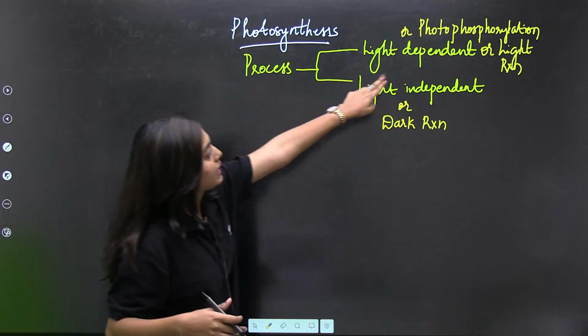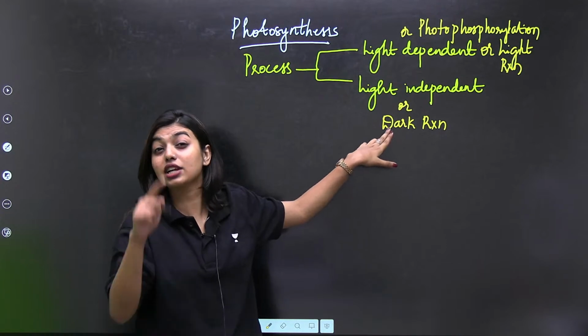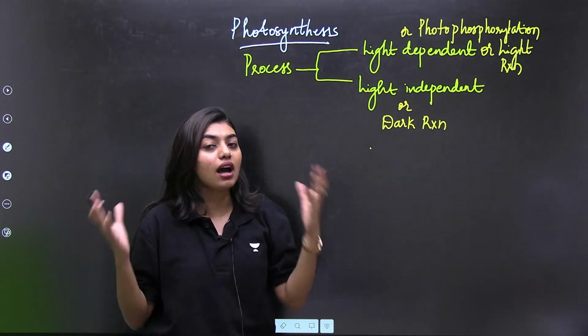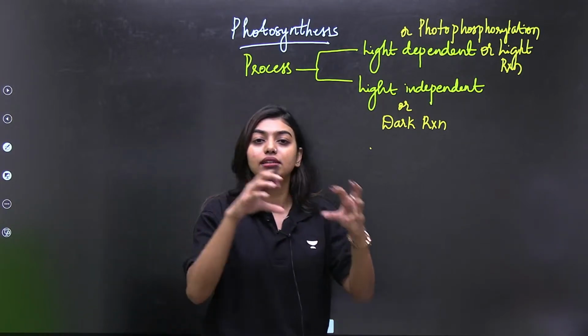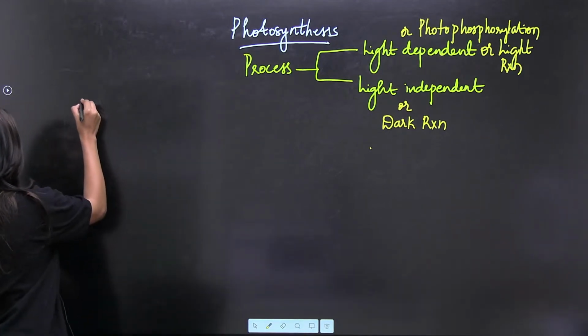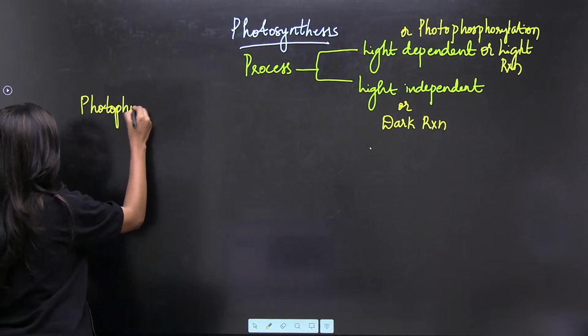Photosynthesis has two processes: light dependent, which is also called light reaction; light independent, which is also called dark reaction. I told you very clearly yesterday, do not think that dark reaction means it is taking place in the dark. That means it does not need light directly. Indirectly it requires light. Now let's take photophosphorylation.